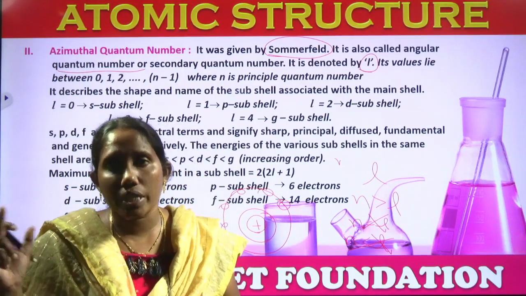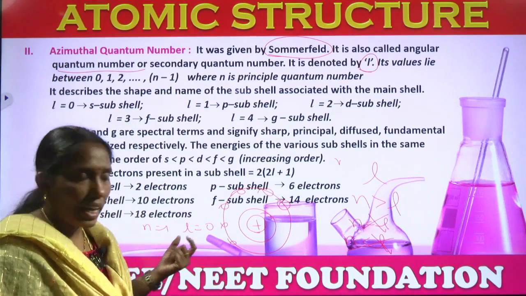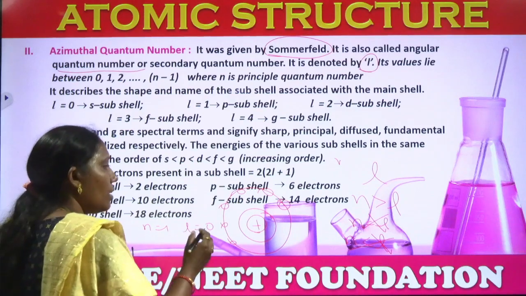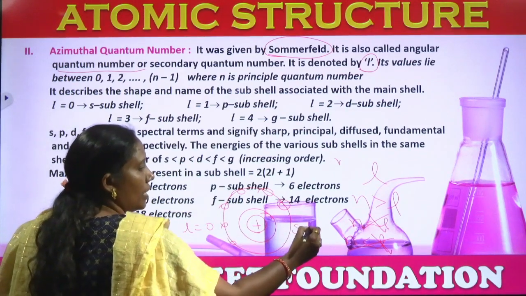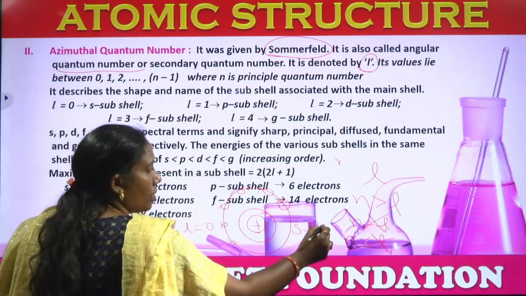Orbital, subshell, right? So when n equals 1, l can have only one value, that is 0. l equal to 0 means that subshell is s, called the s orbital.